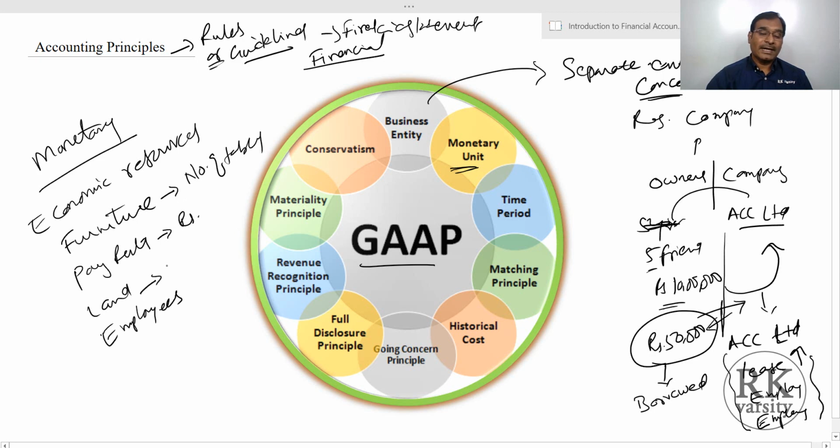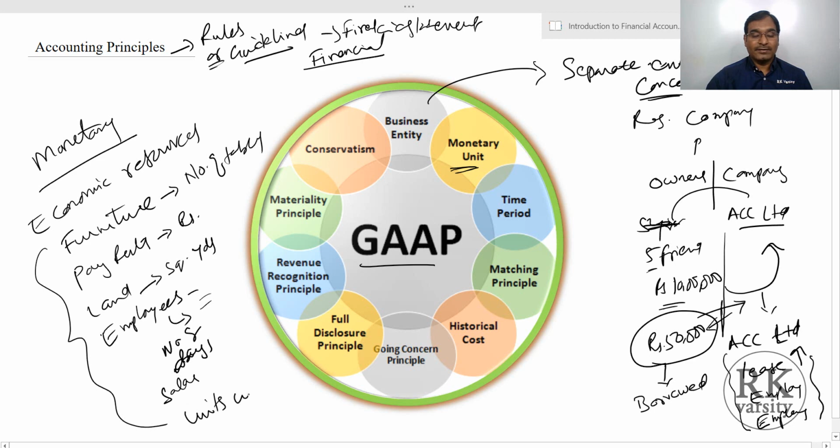If land is acquired, it is measured in square yards or square feet. For employees, we have their number of working days and their salary. As these have different units of measurement, in accounting, what do you have to do? The principle is that all these different units of measurement need to be converted into monetary terms and recorded in your accounts. So there is a monetary concept.